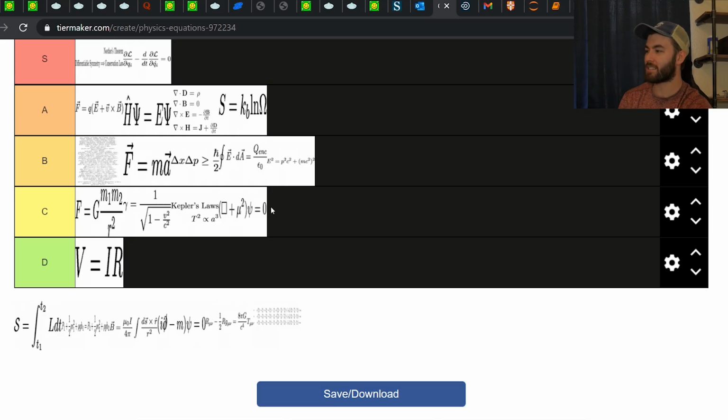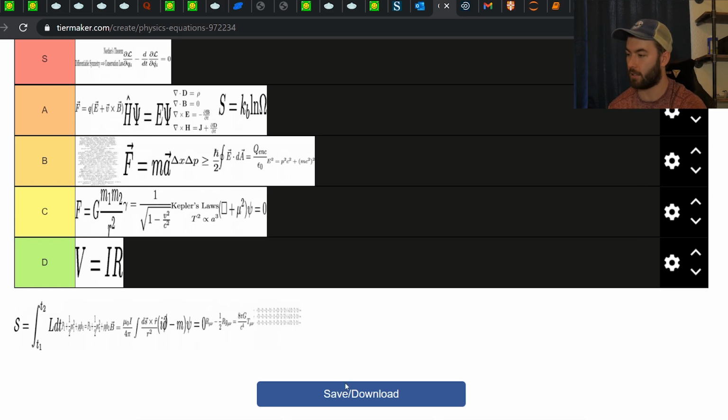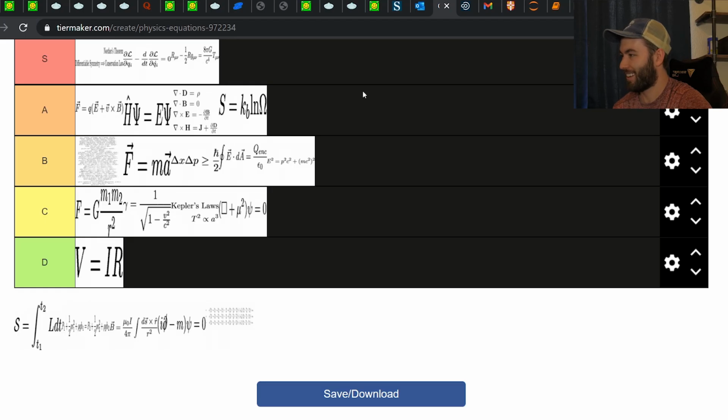I'm starting to see how much all of these equations can really be related to each other, because you have an action over here, the Euler-Lagrange equations, and if you have the action that's, say, the Einstein-Hilbert action, and you vary it with respect to the metric, your equations of motion end up being the Einstein field equations. Forget about the energy momentum tensor, because that would be in vacuum. But in any case, all of this stuff is so related to each other. These seemingly different fields just have these connections, which I think is pretty cool. I'm going to put this in S tier. This is such a cool equation.